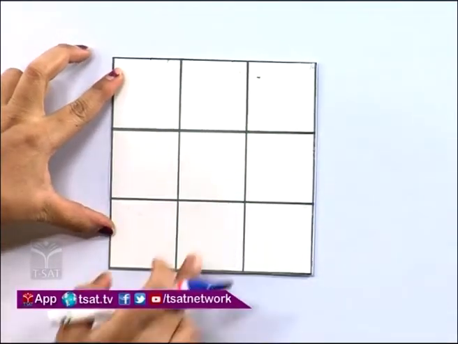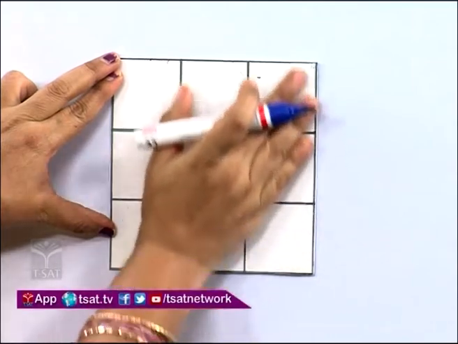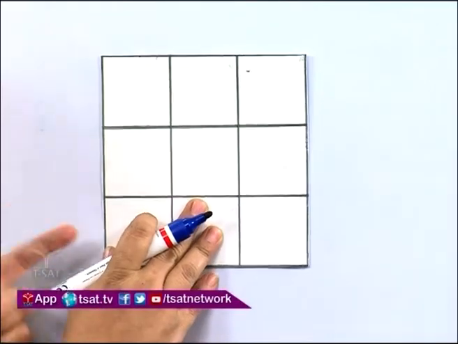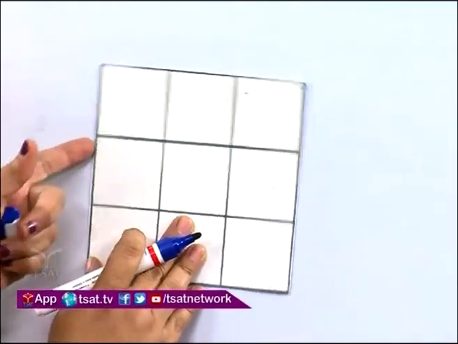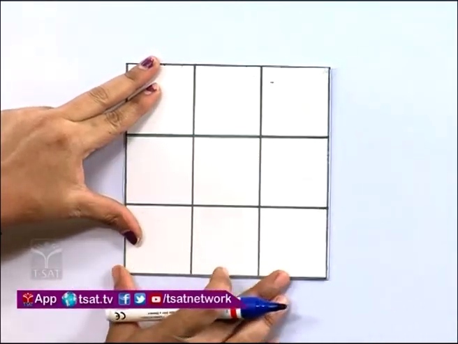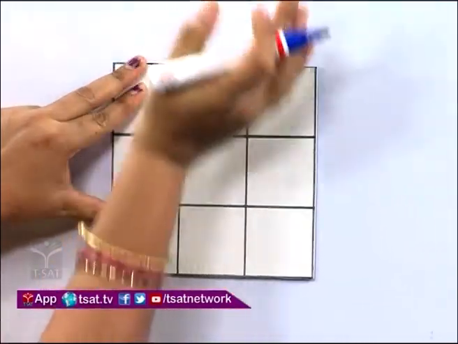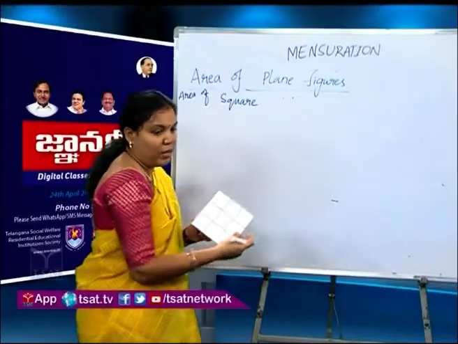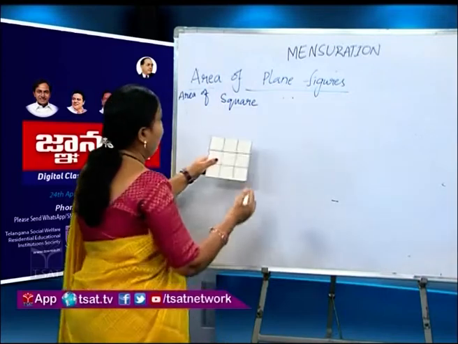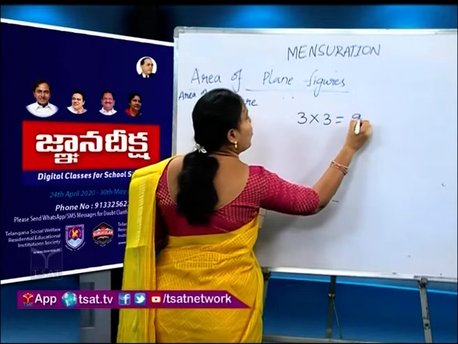We have 1, 2, 3, 4, 5, 6, 7, 8, 9. We have 9 squares inside this square. All sides are equal, so we have 3 on each side. Similarly, we can say that 3 times 3 is equal to 9 square units.